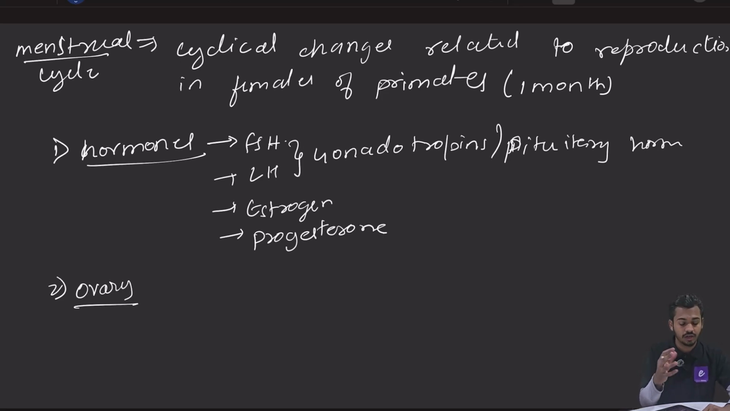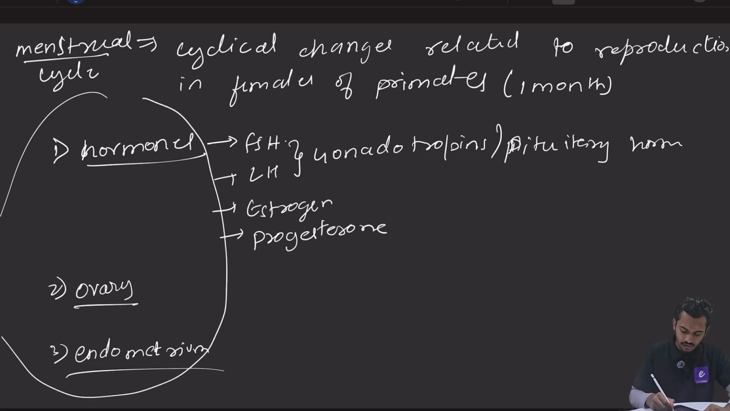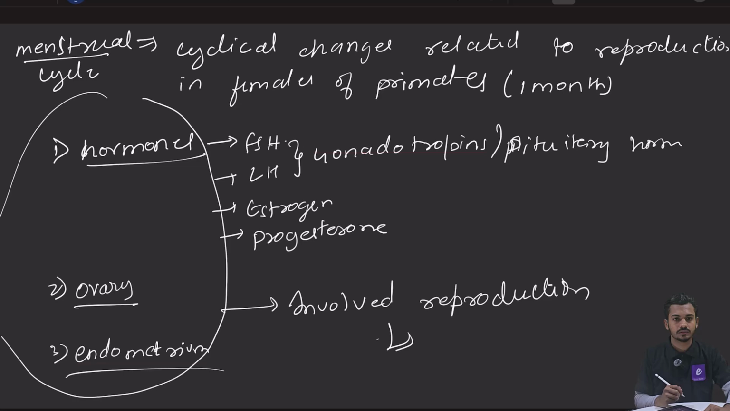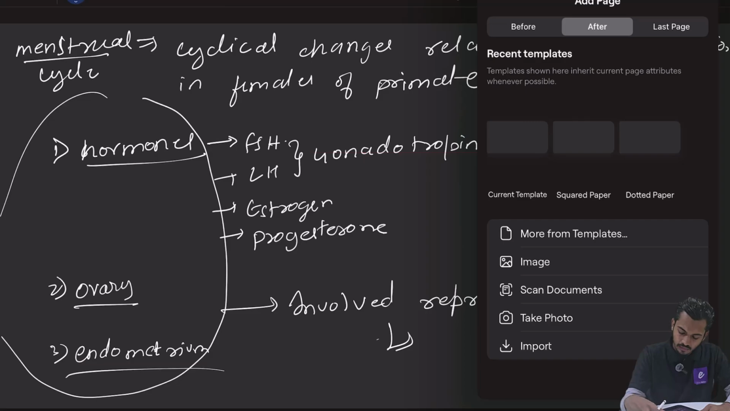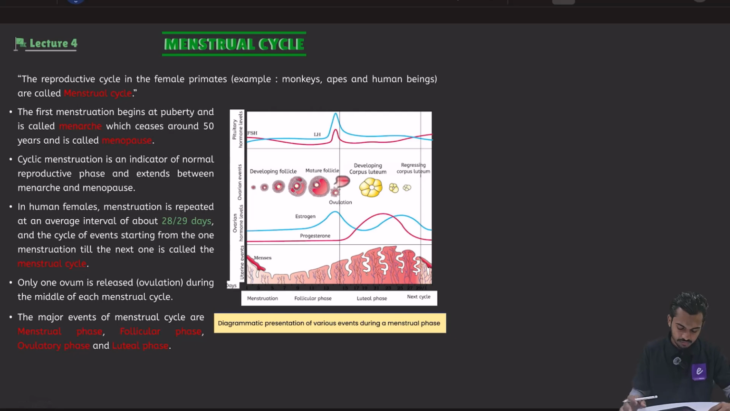Already मैंने वो क्या changes है मैंने आपको बताया. Then the cyclical changes will happen in the endometrium. Understood? So there is a cyclical change in all these structures. These structures are all the hormones, ovary and endometrium. They are all involved in reproduction, and they show cyclical changes. So these cyclical changes are called as menstrual cycle. Okay, now how this menstrual cycle will happen? We will understand.